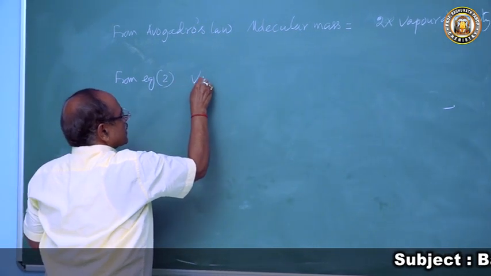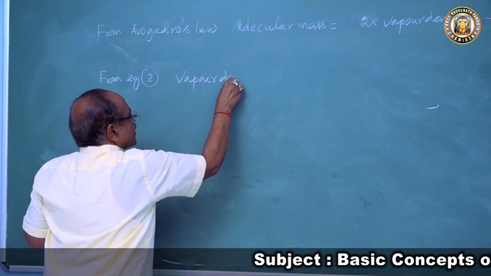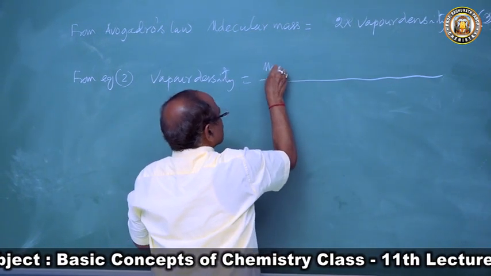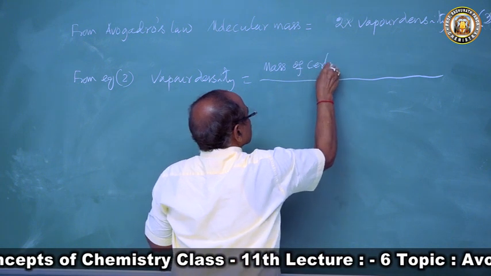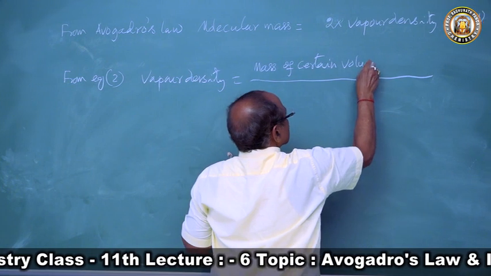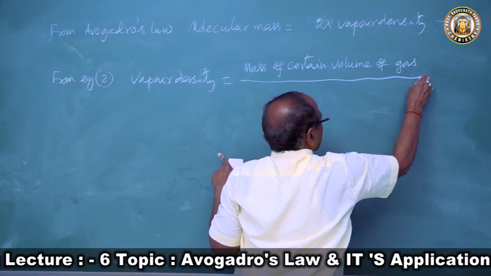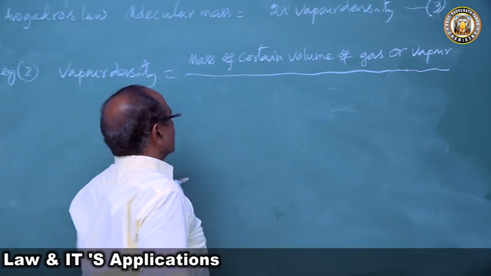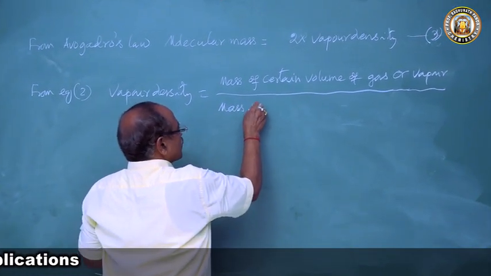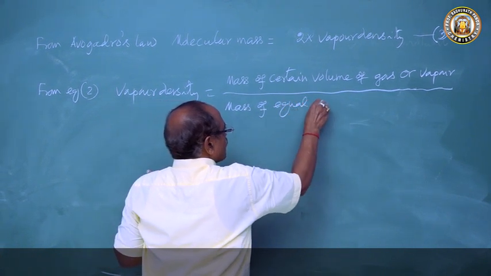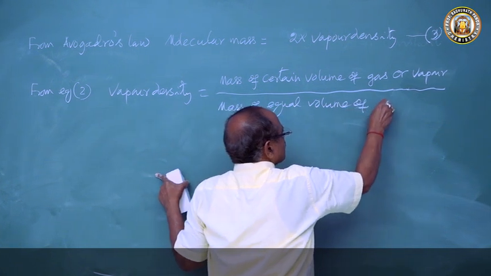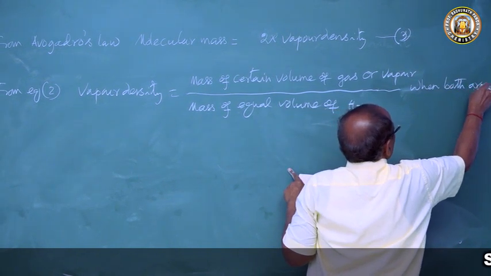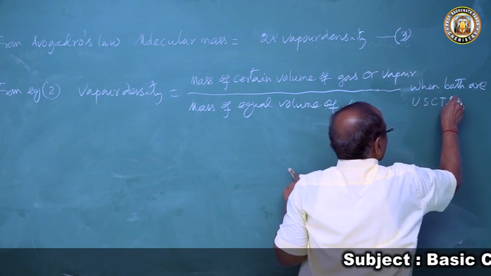What we got: the vapor density is equal to the mass of a certain volume of gas or vapor by the mass of an equal volume of hydrogen when both are measured under similar conditions of temperature and pressure.